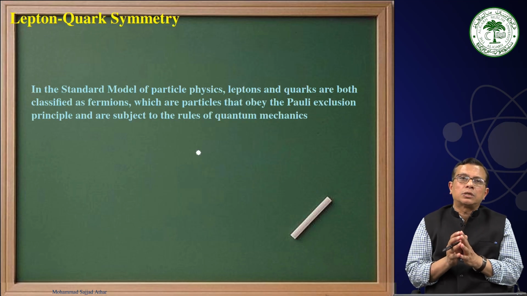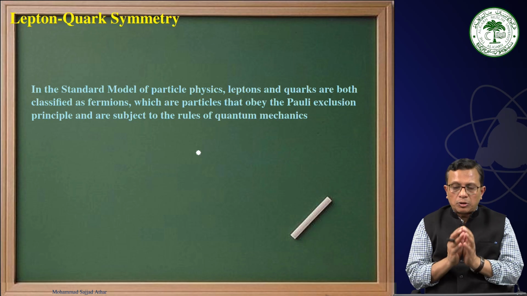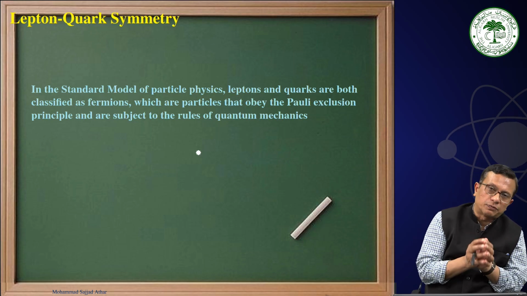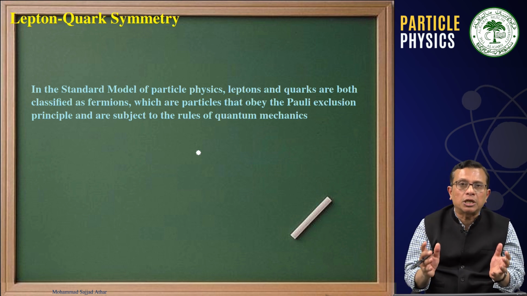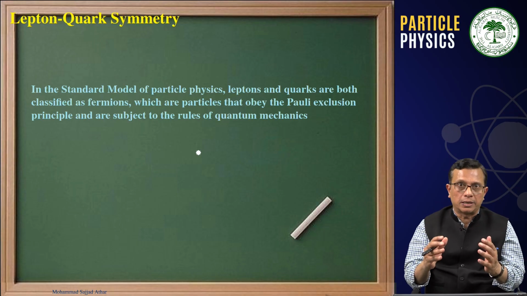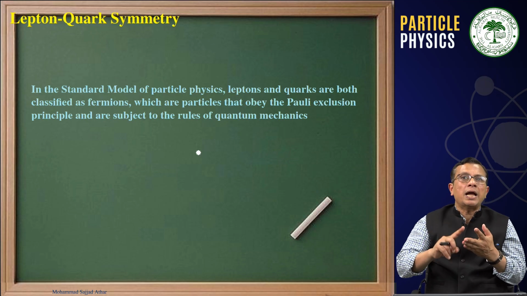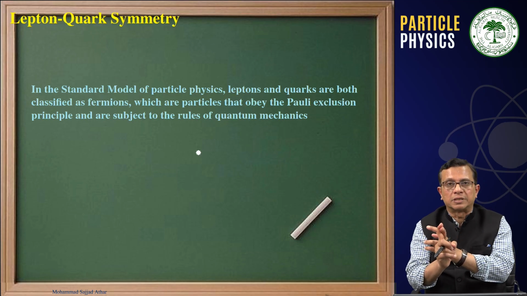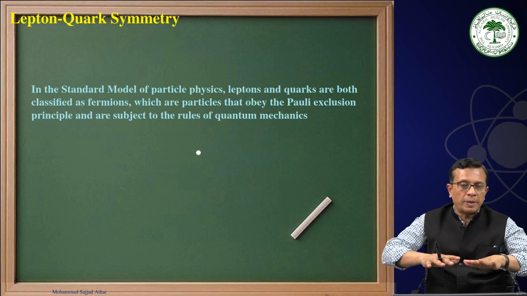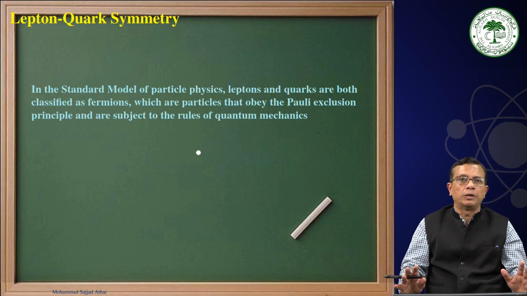Now let us come to the lepton-quark symmetry. What is lepton-quark symmetry? In the standard model of particle physics, leptons and quarks are both classified as fermions. Both are point particles, which means they are structureless particles. They are spin half particles, and they are members of the standard model of particle physics, the basic building blocks of the universe.